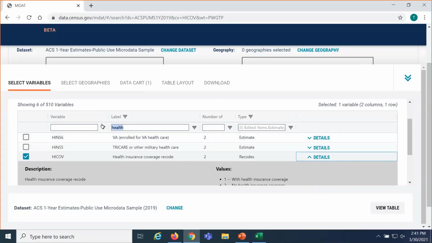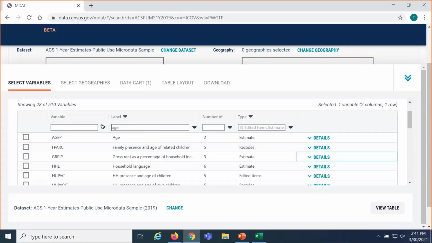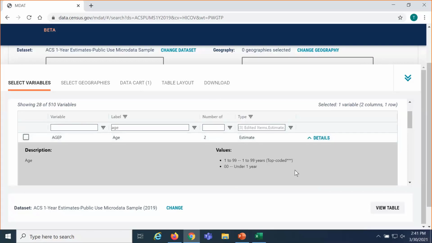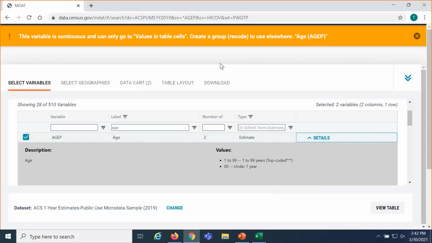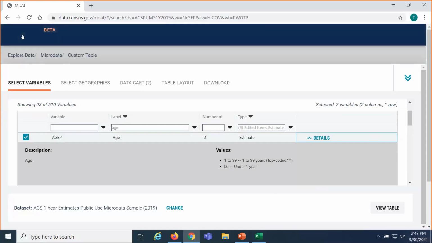Then I'll go ahead and delete health, type in age, and see AGEP gives data for age, and I'll always want to click the details just to verify this is what I want. This particular variable provides data for people under 1 year old and for people 1 to 99 years old, with 99 being the top coded value. Once I check the box, just like before in CPS, this variable is also a continuous variable, and it tells us that we need to create our own recodes or categories in order to use it.